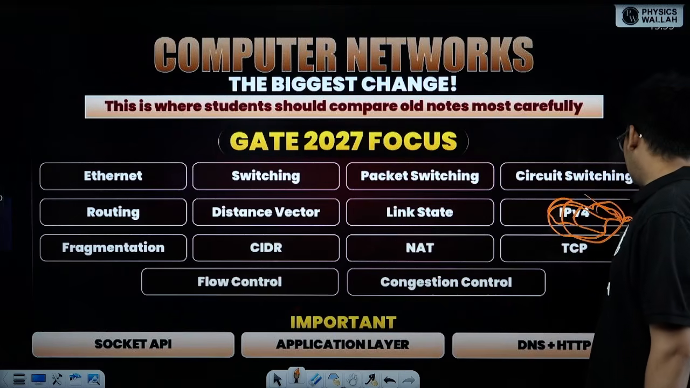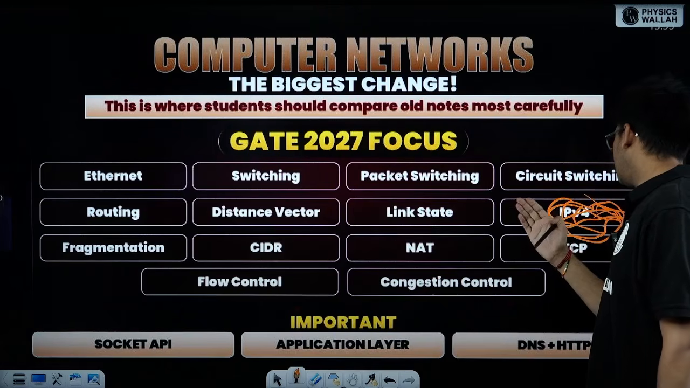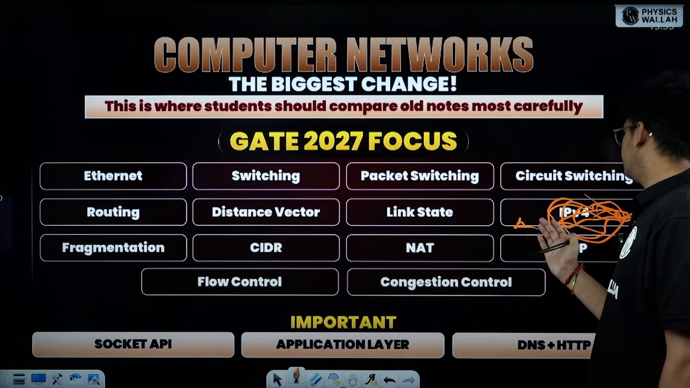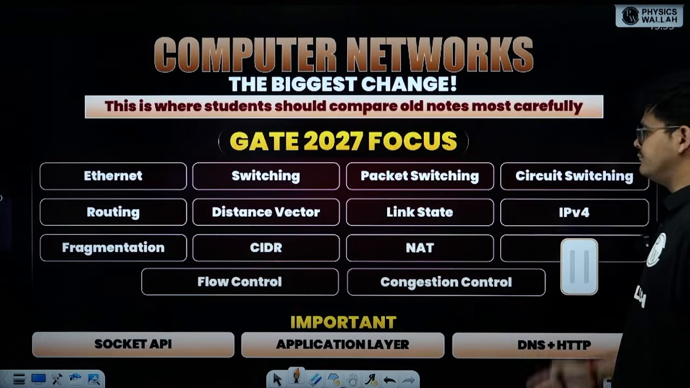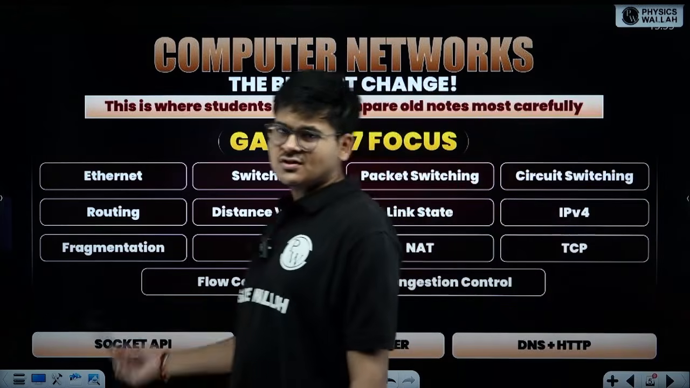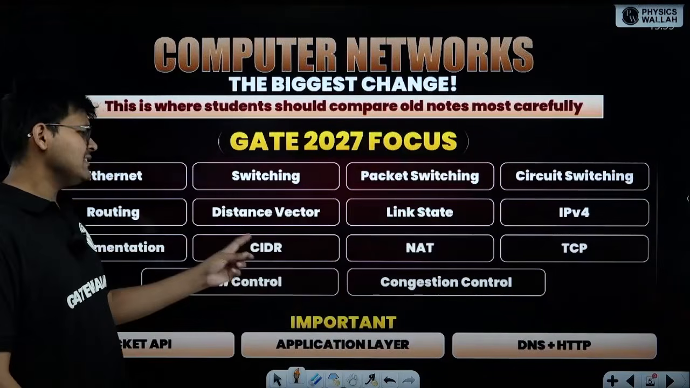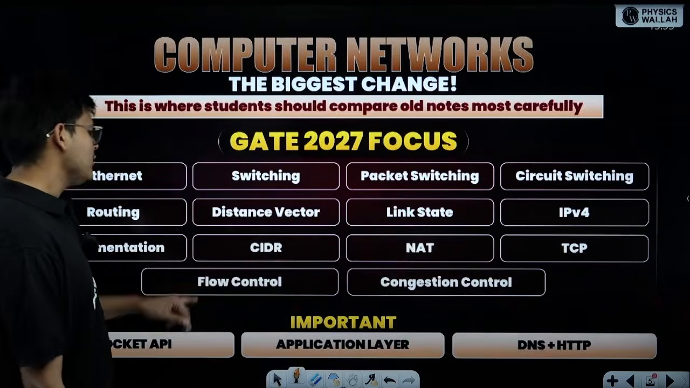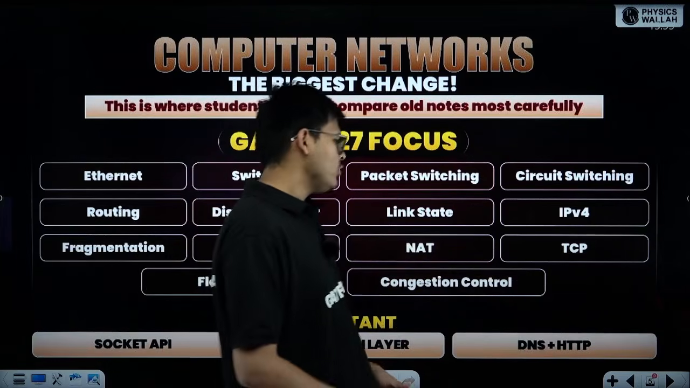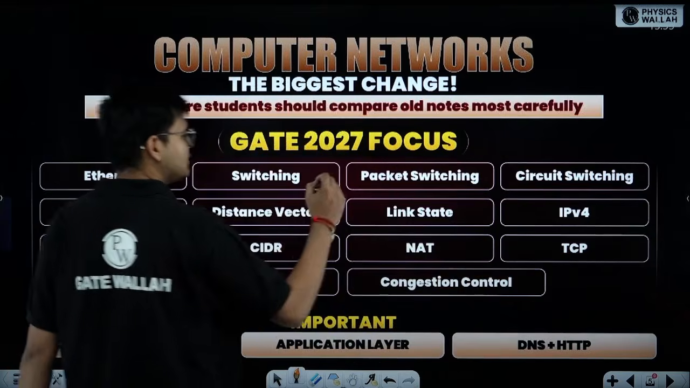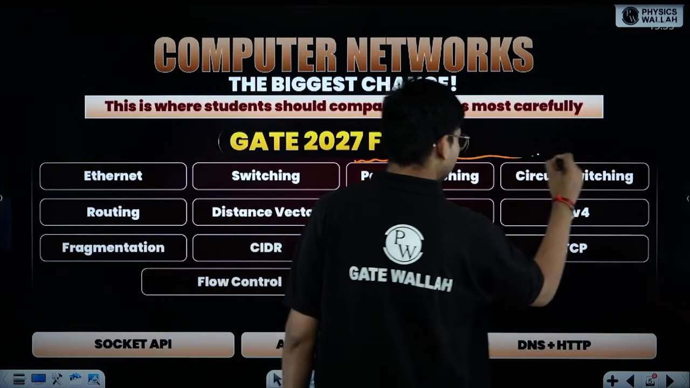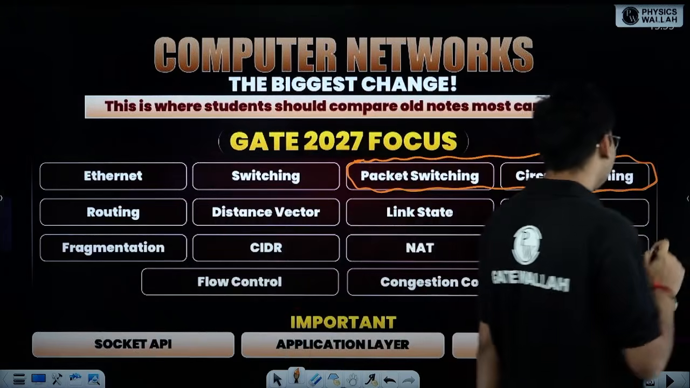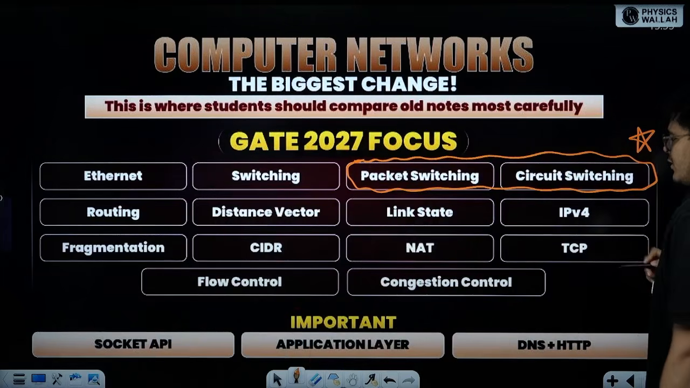So yeah, nothing like a major thing. Then fragmentation concept, then CIDR, NAT, TCP. Then you have flow control, you have congestion control. Now according to me, this is again a personal opinion. You can refer to what has been discussed in your classes, but according to me, this is very important.